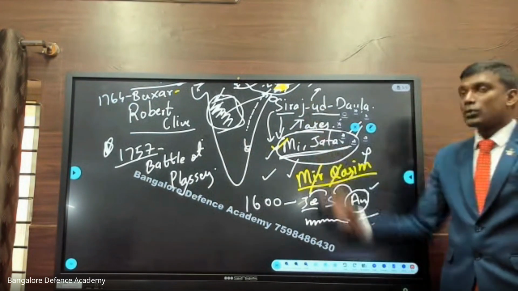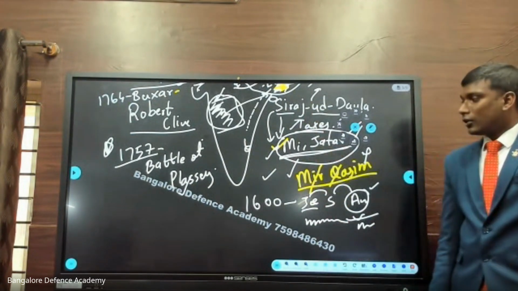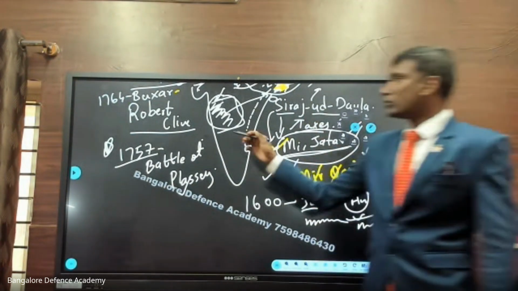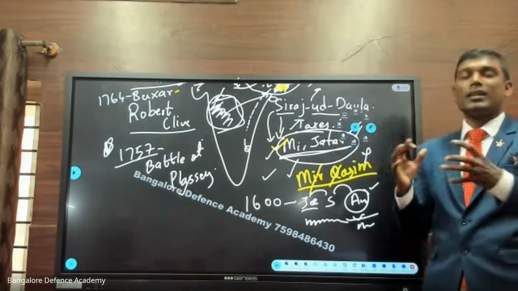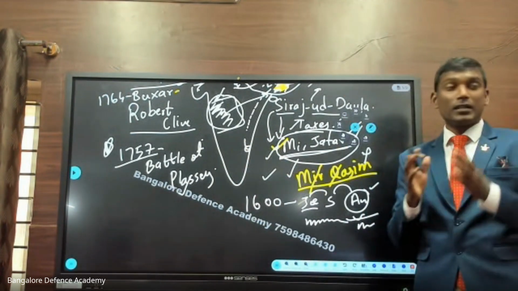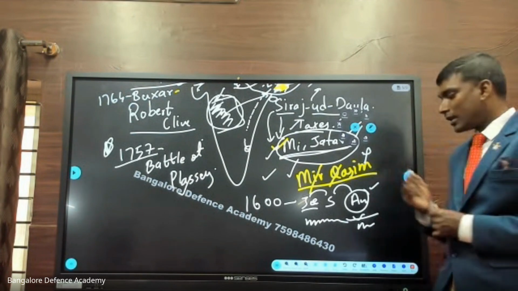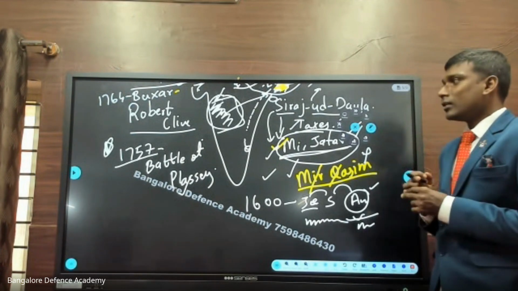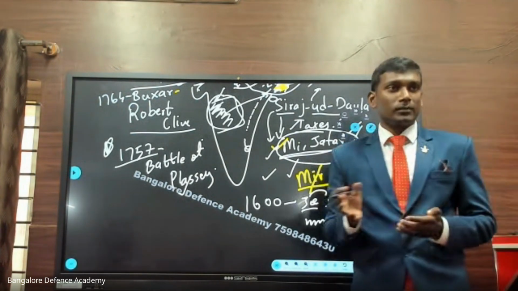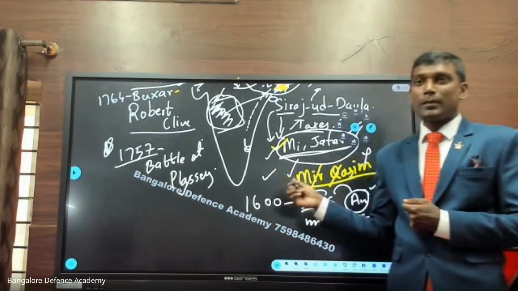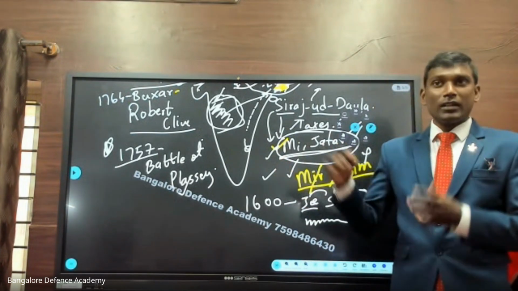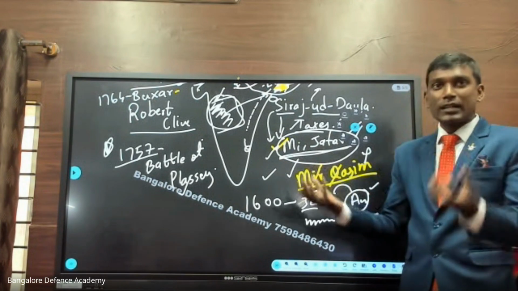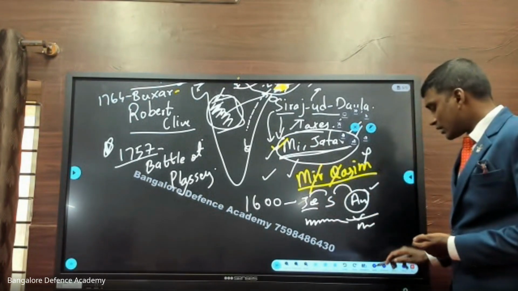Then 1764, what happens? Battle of Buxar. After these two battles, Bengal was completely under the control of whom? East India Company. Remember, the East India Company came here to do what? Business. But now what is happening? They're not just trading. Fights are happening, and slowly they started their rule. So this is what is happening.